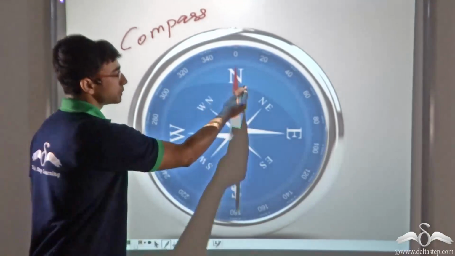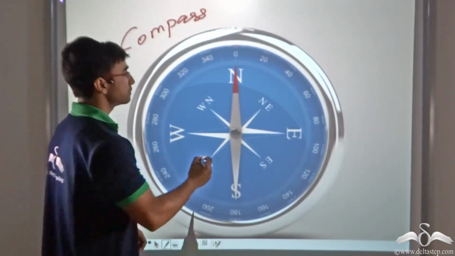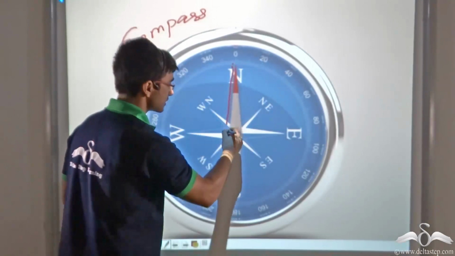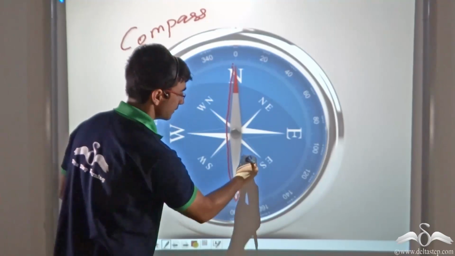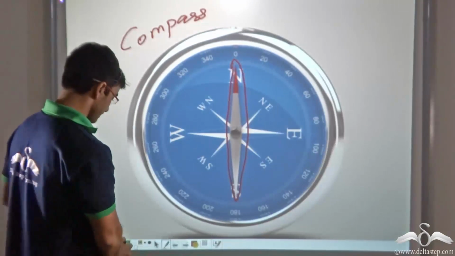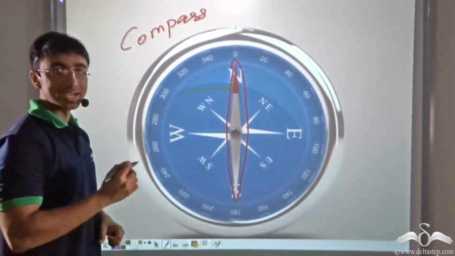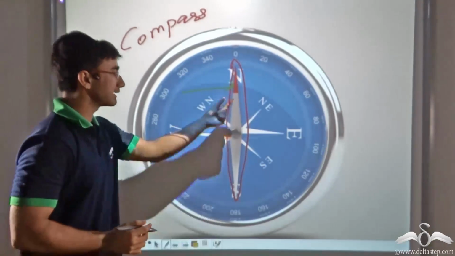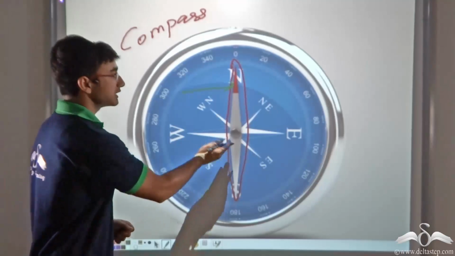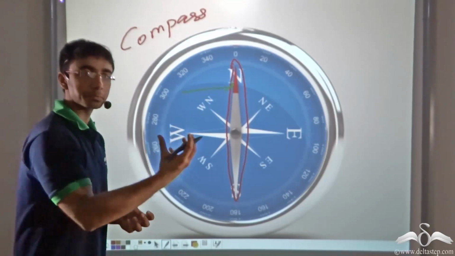On the face of the compass, the directions have been marked, and the key feature of a compass is it contains a magnetic needle. One end of the magnetic needle, as you can see, has been marked with red. This red portion indicates the north pole of the magnetic needle because it always points towards the south pole whenever kept near that particular magnet.